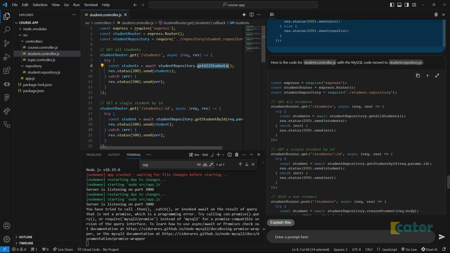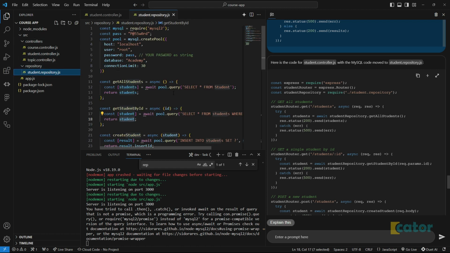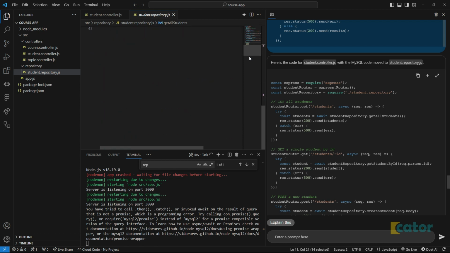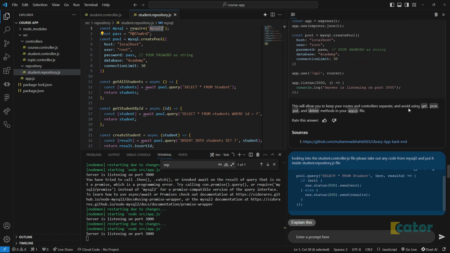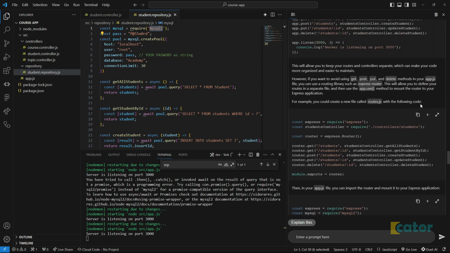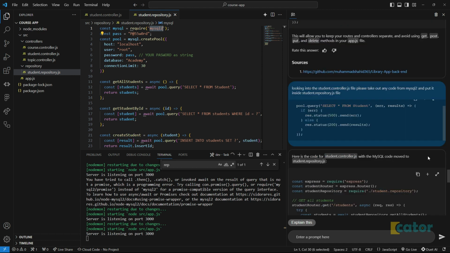Oh, it's trying to do an await on something that is not, which means this, that's not correct. This is it. Yes, found the problem. The problem is by default, if you just say MySQL 2, it uses callbacks. What it means by callbacks is you could just use it the way we were using it before, when we just have a function that is returning stuff and it kind of takes the flow there.